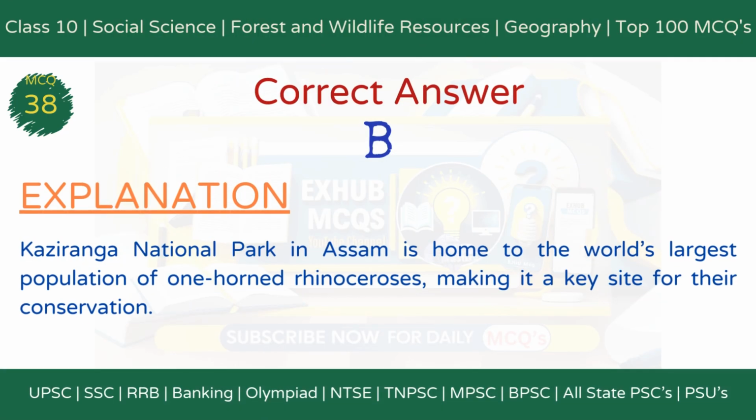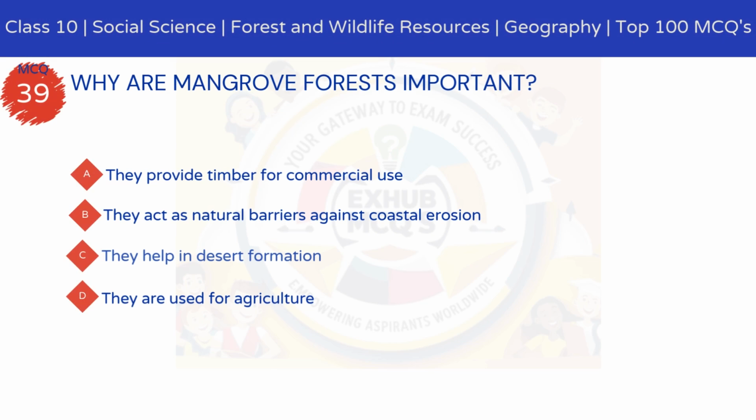The correct answer is option B. It has the highest population of one-horned rhinoceroses. Explanation: Kaziranga National Park in Assam is home to the world's largest population of one-horned rhinoceroses, making it a key site for their conservation.